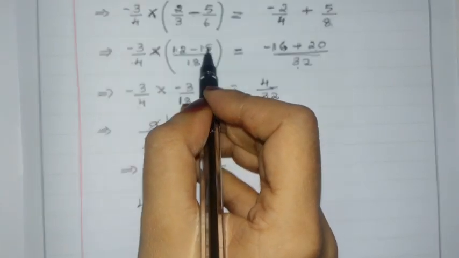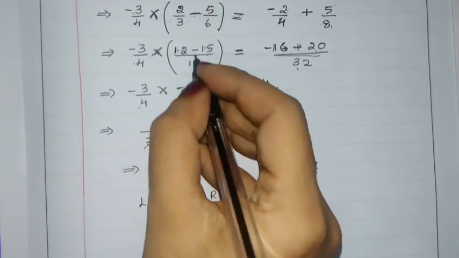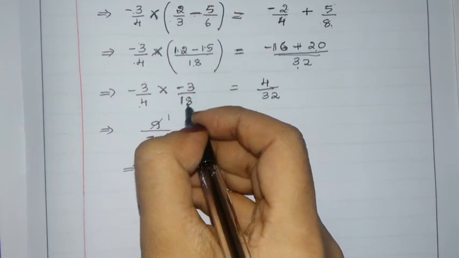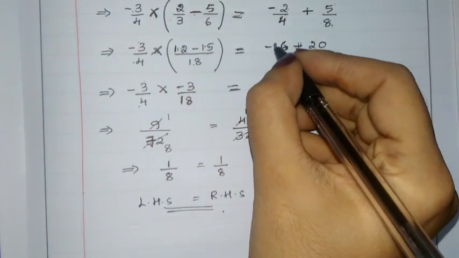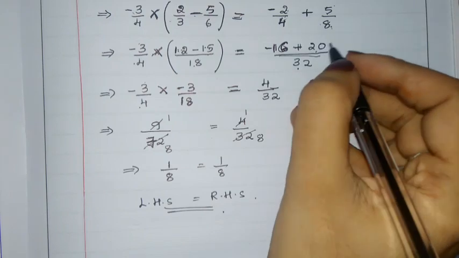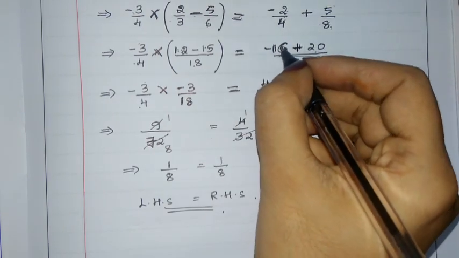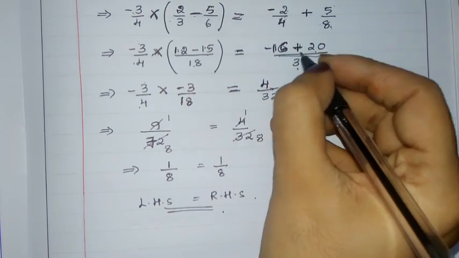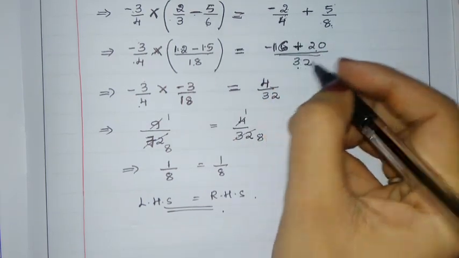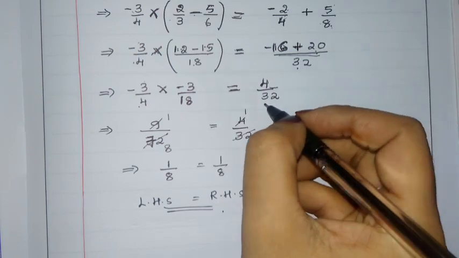Now 12 minus 15 is minus 3 upon 18 as it is, is equal to minus 16 plus 20. We have to do one plus and one minus means minus, so 20 minus 16 is 4, the greater number's sign is plus, upon 32 as it is.